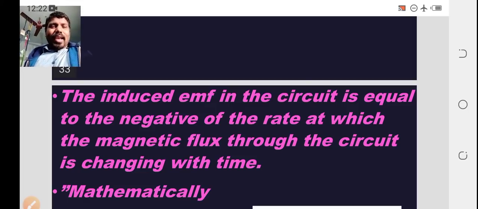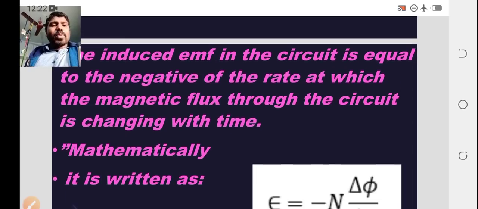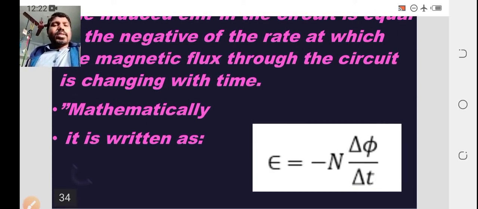This is the second law, and it is mathematically expressed as induced EMF, epsilon, equal to minus N d phi by dt. You can use E or epsilon, and d phi by dt or del phi by del t; it is your choice.